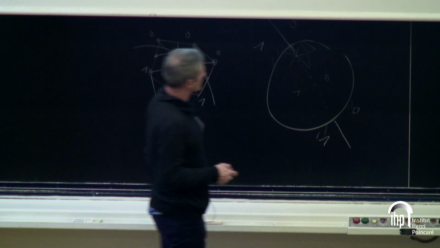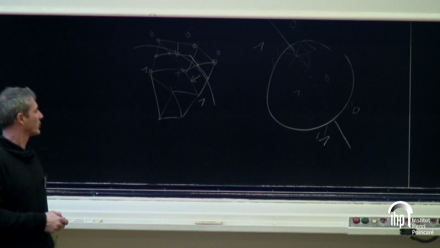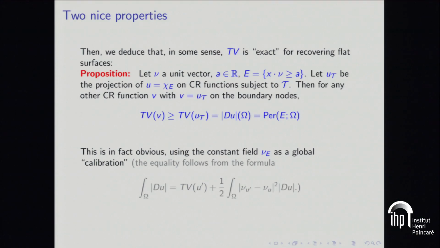We will see that it's not necessarily the only solution, but what is important is that this solution is minimal in energy. So it is really a solution of the minimization problem with respect to this boundary condition, and its energy is exactly the length here. So this discrete problem has exactly the same value as the continuous problem, which is something interesting because it really doesn't depend on the mesh.